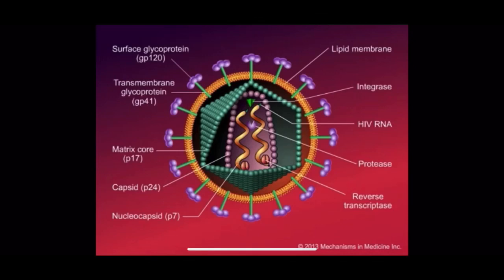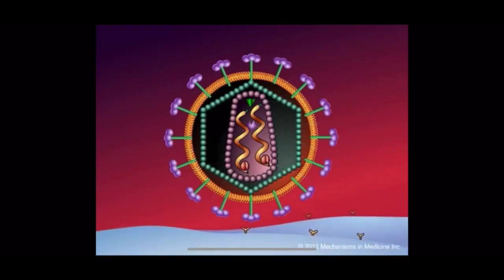There is a lipid membrane, and from that lipid membrane you can see that the spikes protrude outward. These include the surface glycoprotein, which is GP120, as well as a transmembrane glycoprotein that is termed GP41. The matrix core, the capsid protein, and the nucleocapsid protein all underlie the outer layer of the virus. And finally, in the inner core, you see that there are 2 strands of viral RNA, which are associated with 3 of the enzymes that are essential for virus replication. These are the integrase, the protease, and the reverse transcriptase. This attachment